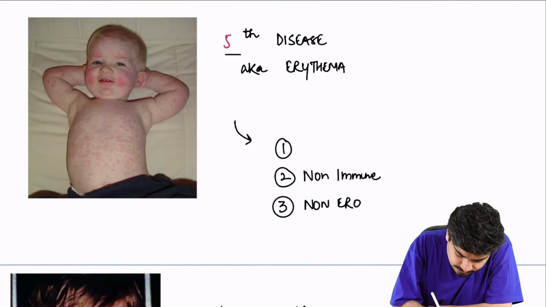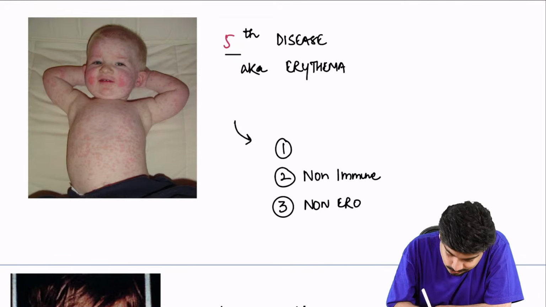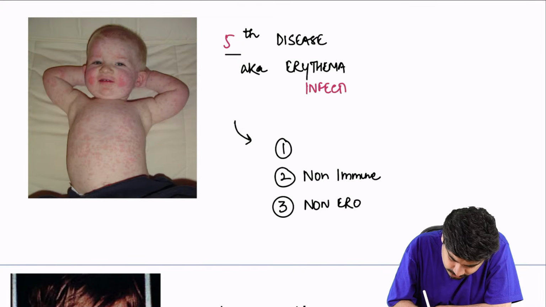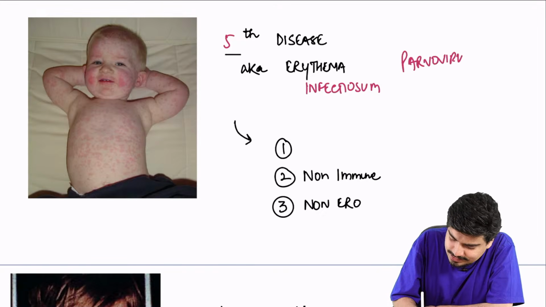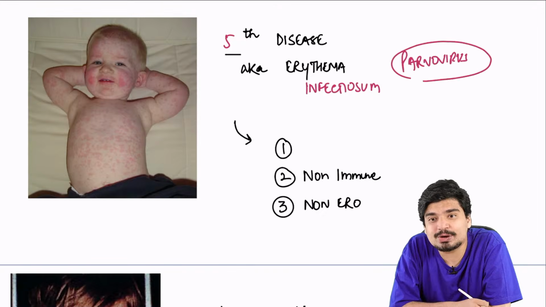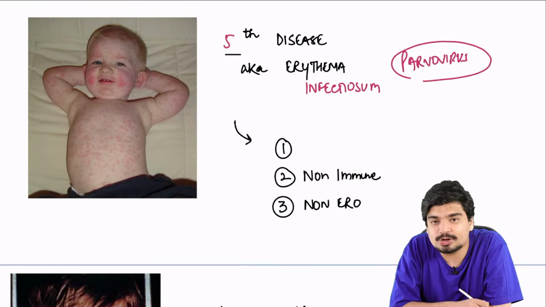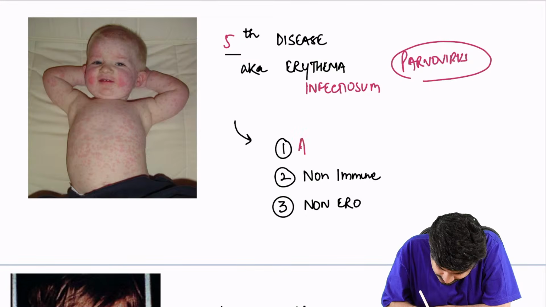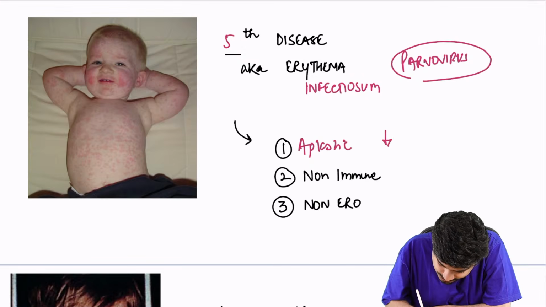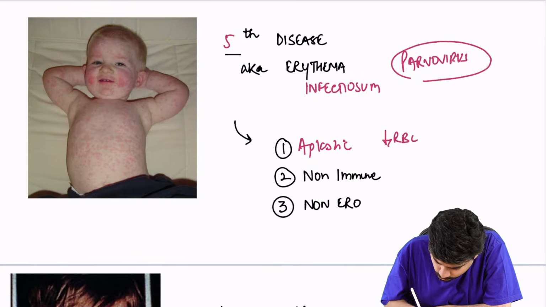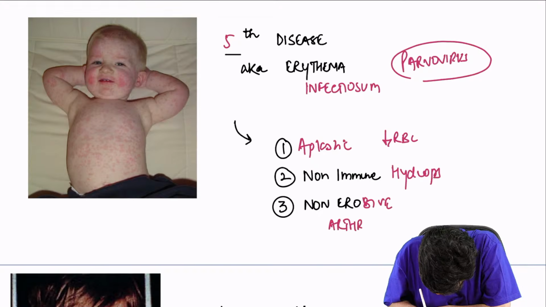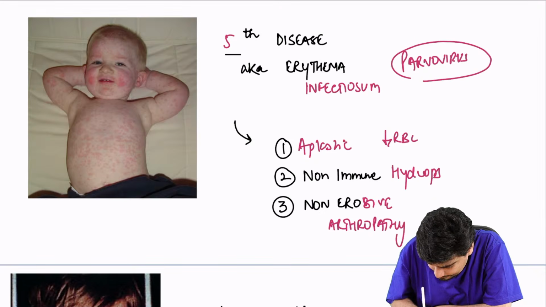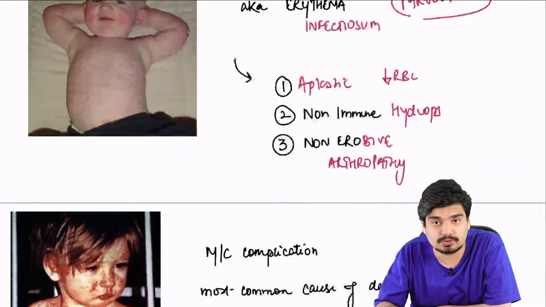What is this? This is the fifth disease, also known as erythema infectiosum. Caused because of parvovirus B19. Parvovirus B19 is also known to cause aplastic crisis. It decreases RBCs. It causes non-immune hydrops and it causes non-erosive arthropathy also.